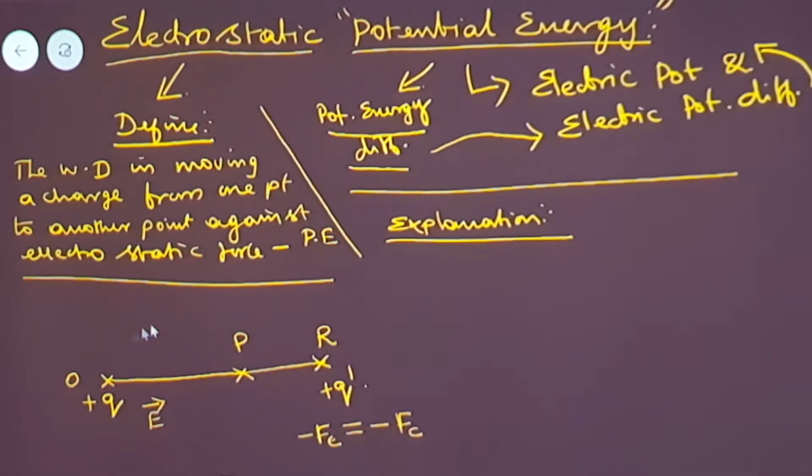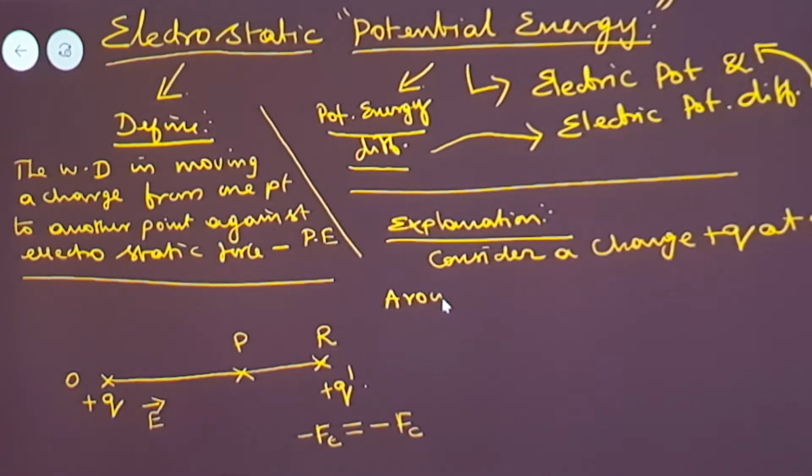So what I have drawn here, let us write it out in description. Consider a charge, the source charge or parental charge plus Q, kept at the point O. Around that charge we have an electrical field, let us take it as E vector.